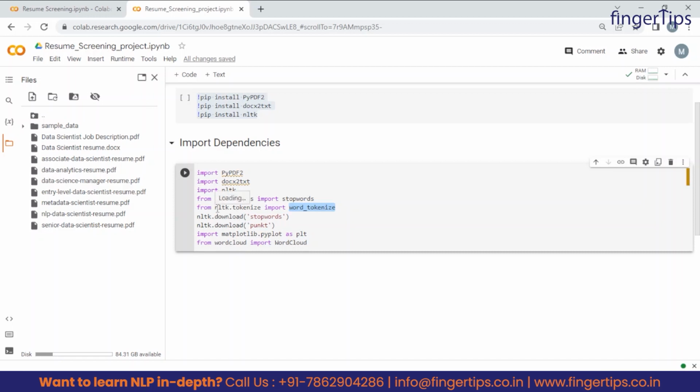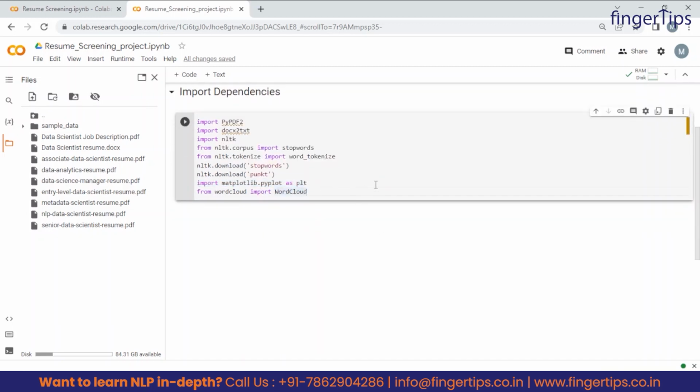So again we are going to import this from the NLTK library only. Then the next one is matplotlib.pyplot. So basically we are importing this from matplotlib, right? This is used to draw plots in Python. Then the last one we have is word cloud. Okay, so we will see all these libraries, how to use them and where to use them.